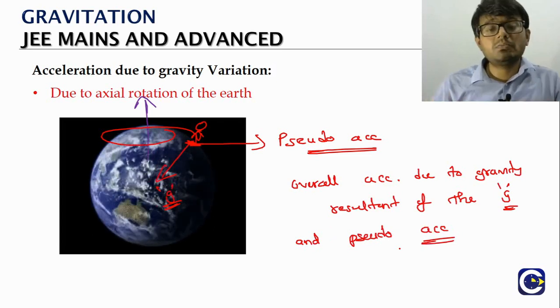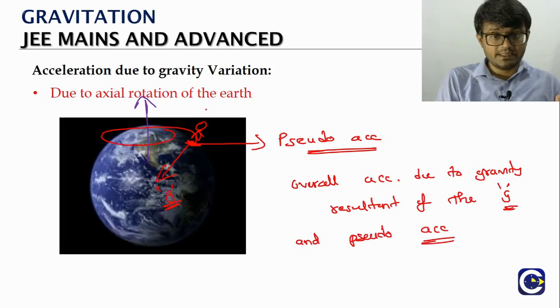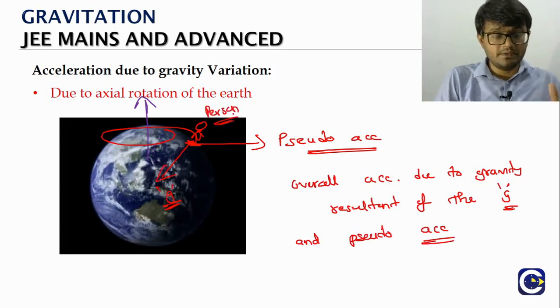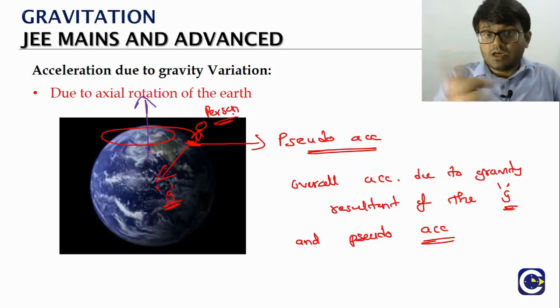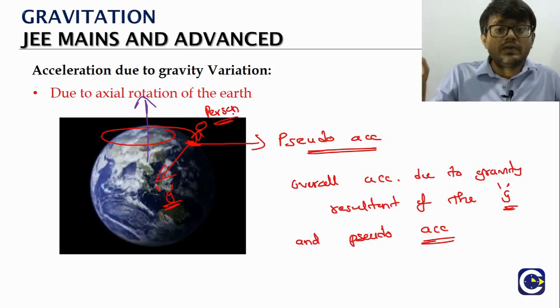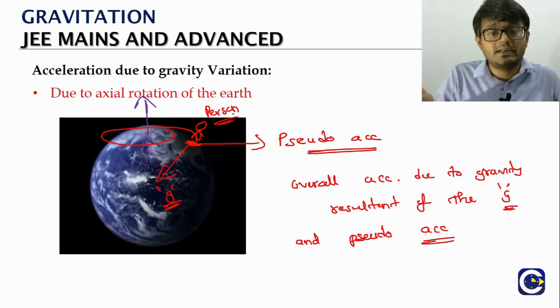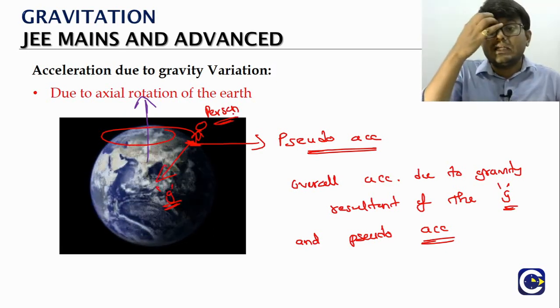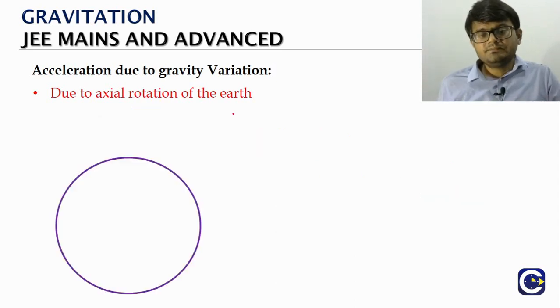Remember, we talked about the pseudo acceleration whenever the frame of reference, which is the person or whatever object on the surface of the Earth, is itself in rotational or circular motion. If the observer is in motion, we have to assign the pseudo acceleration. So the resultant of the two is what we will consider as the effective value of g.